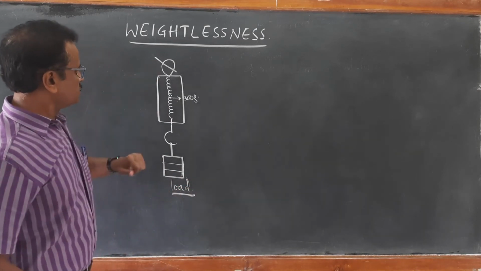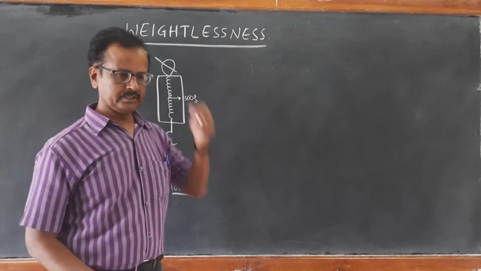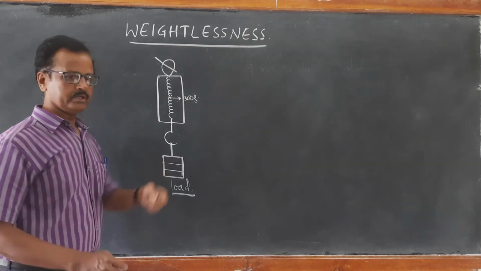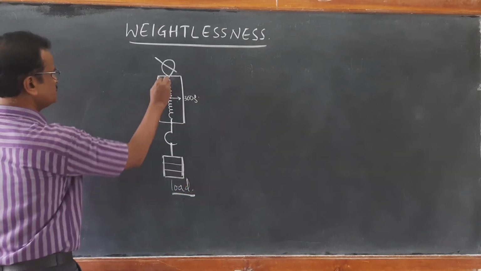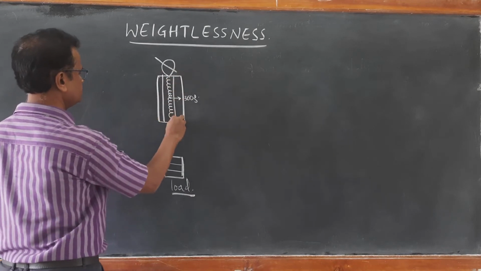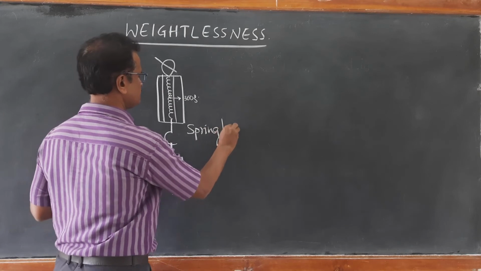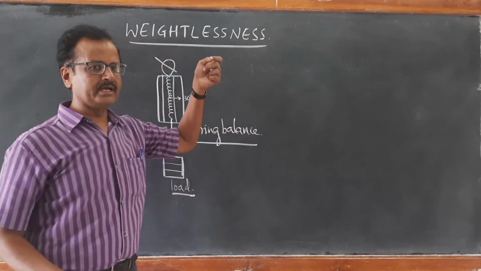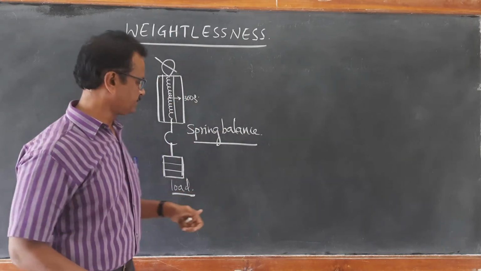Now suppose this support is taken out. If I just release the spring along with the load, I mean the spring balance, so if this spring balance is not held fixed, suppose it is released suddenly, then what happens?